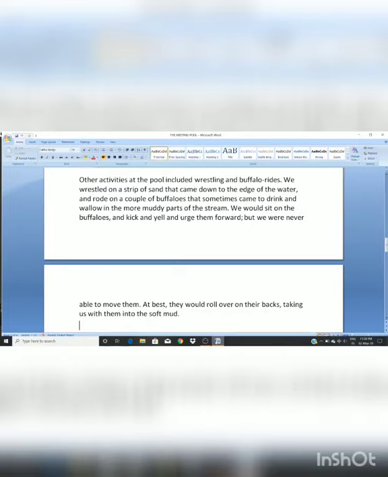We wrestled on a strip of sand that came to the edge of the water. What is edge? Edge is the corner, the boundary of any surface. The boundary of any surface is known as edge. So they used to do the wrestling on the sand that was on the edge of the pool. And they also used to ride a couple of buffaloes. Those buffaloes came to the pool to drink the water, and they used to ride on those buffaloes.